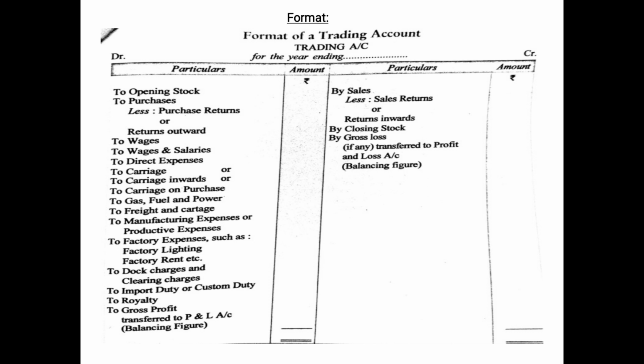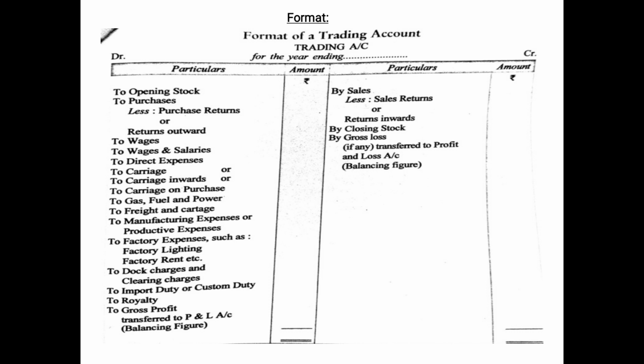So on the debit side, as we have already discussed, we will be showing opening stock, the purchases minus purchase returns or return outward, and all the direct expenses. And on the credit side, we will be showing by sales minus sales return or return inwards, and closing stock. After comparing the debit and the credit side, if the credit side is more than the debit side, that means income is more than expense, then it will be a profit, which will be a balancing figure on the debit side.